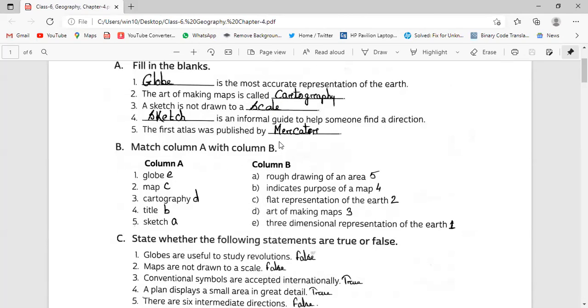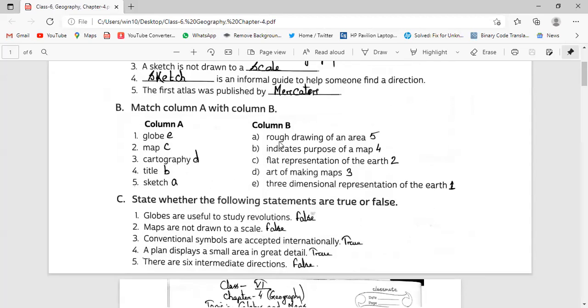Sketch is an informal guide to help someone find a direction. The first atlas was published by Mercator.